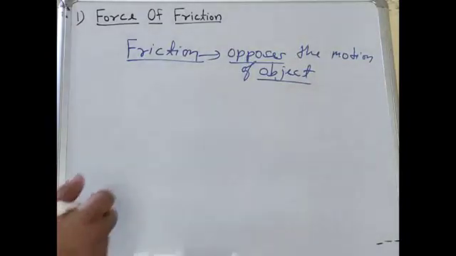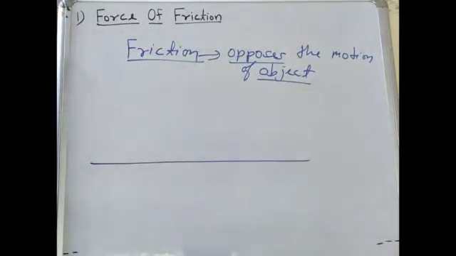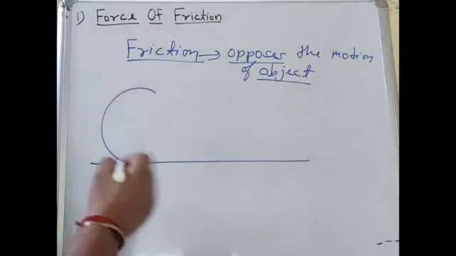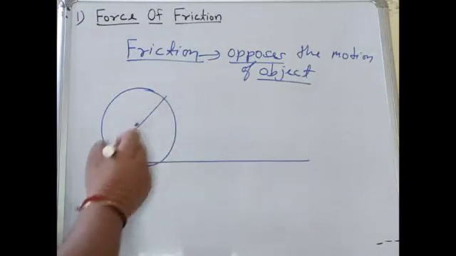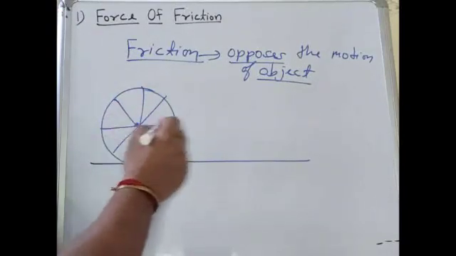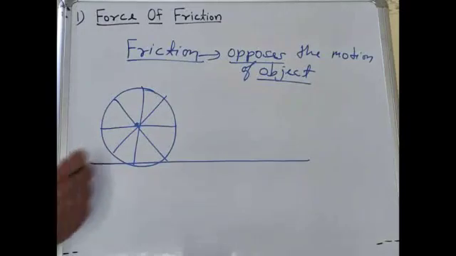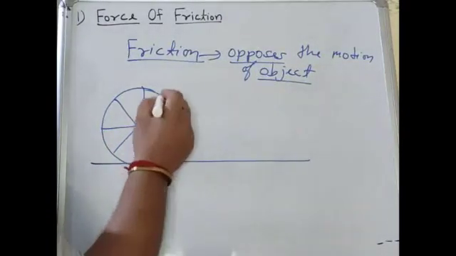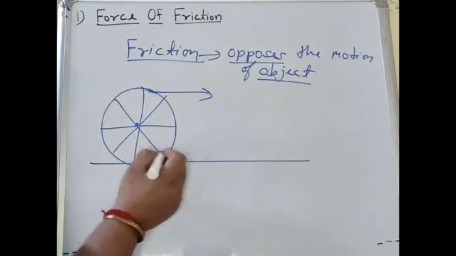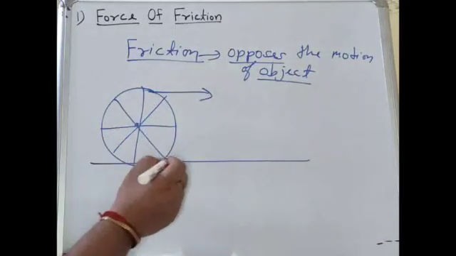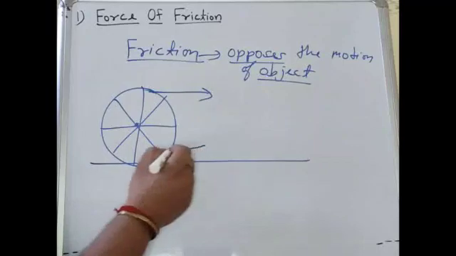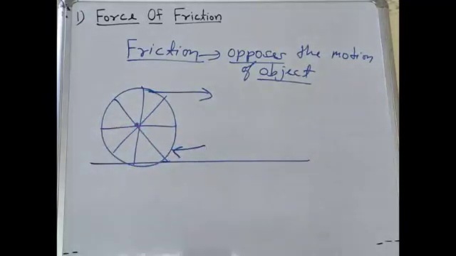You will see that after some time the cycle will stop, because the wheel of the cycle exerts a force on the surface in this direction, and the surface exerts a force on the wheel in the opposite direction. Due to this opposite force acting on the wheel, the cycle stops after some time. So there are a few things you have to note down.